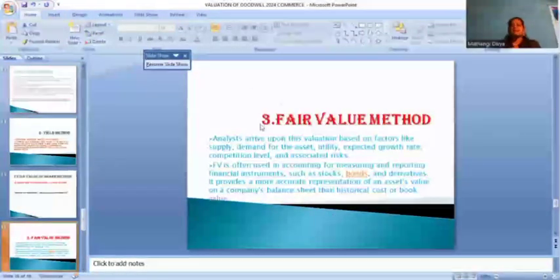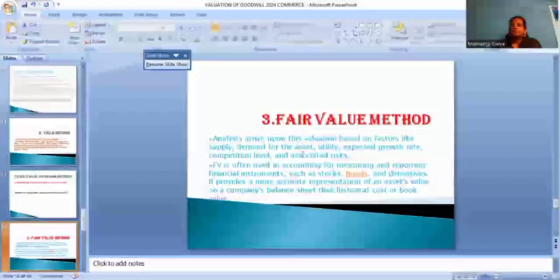What is the fair value method? Analysts arrive at the valuation based on factors like supply and demand. What is the supply, what is the demand? The market value depends upon the supply and demand for the asset. Now, what is the valuable asset? That is called the fair market value.